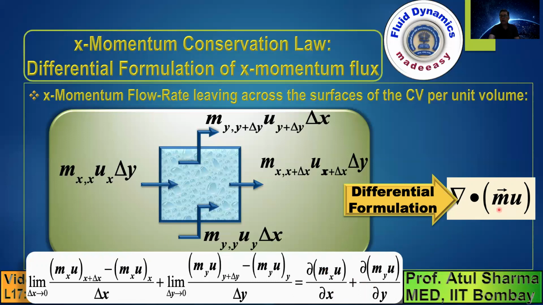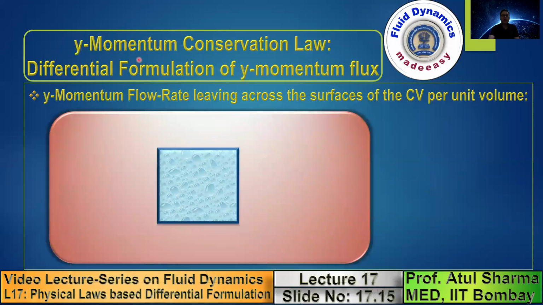Okay, where this m is a vector quantity and this is the scalar component of the horizontal component of the velocity. This is an x momentum flux, which is a vector. So the differential formulation for the second rate of change in an exponential equation is del dot mu. So in this slide, I have shown you the x momentum conservation law. In the next slide, I will show you the y momentum conservation law.